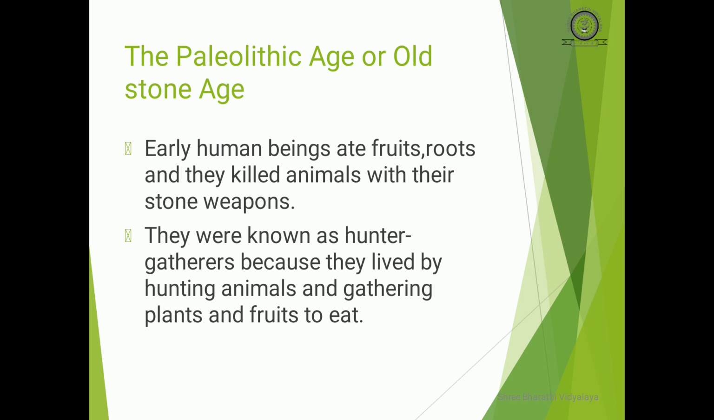In the Paleolithic age, early human beings ate fruits and roots, and they killed animals with their stone weapons. They were known as hunter gatherers because they lived by hunting animals and gathering plants and fruits to eat. Many animals are found in this period also. They are the wild animals only.